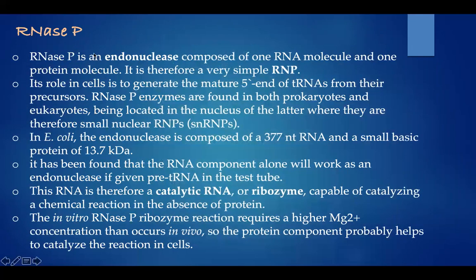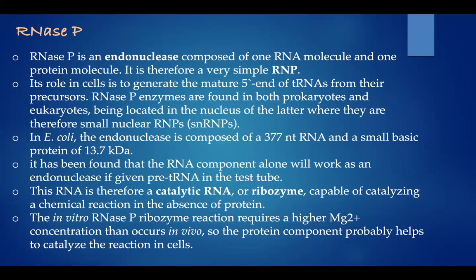Next, RNase P. RNase P is an endonuclease composed of one RNA molecule and one protein molecule. It is therefore a very simple RNP. So RNase P is an enzyme which we studied in the previous slide, which acts as an endonuclease in prokaryotes.